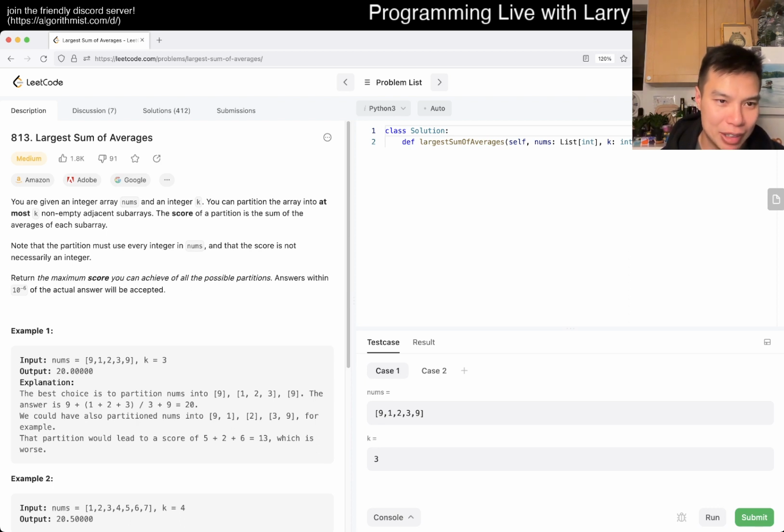813, largest sum of averages. So we're partitioning the array into at most k non-empty adjacent subarrays. So we're trying to do this 3 times. This kind of reminds me of the contest problem that we had recently, but maybe. The score of a partition is the sum of the averages of each subarray. So 9, okay, this is equal to 20. We could have also partitioned this, for example, but then that would be 13, which is worse. Okay, so we're going to maximize the score you can achieve with all partitions.